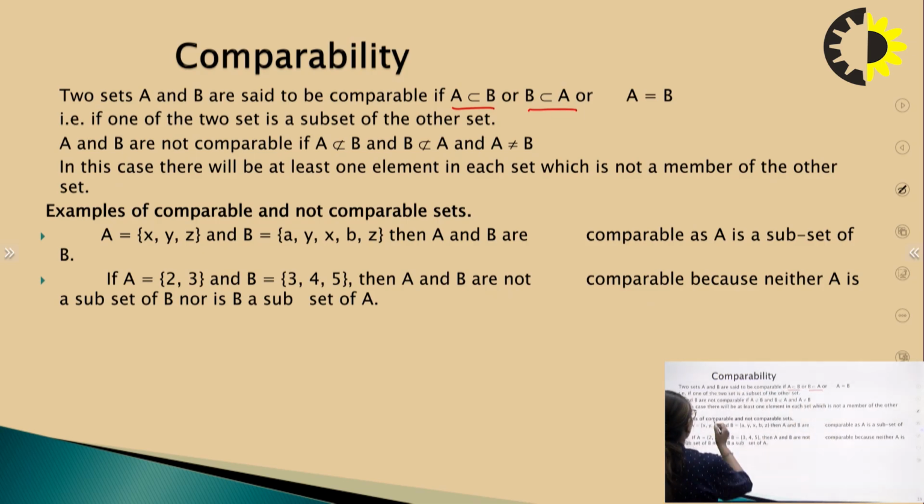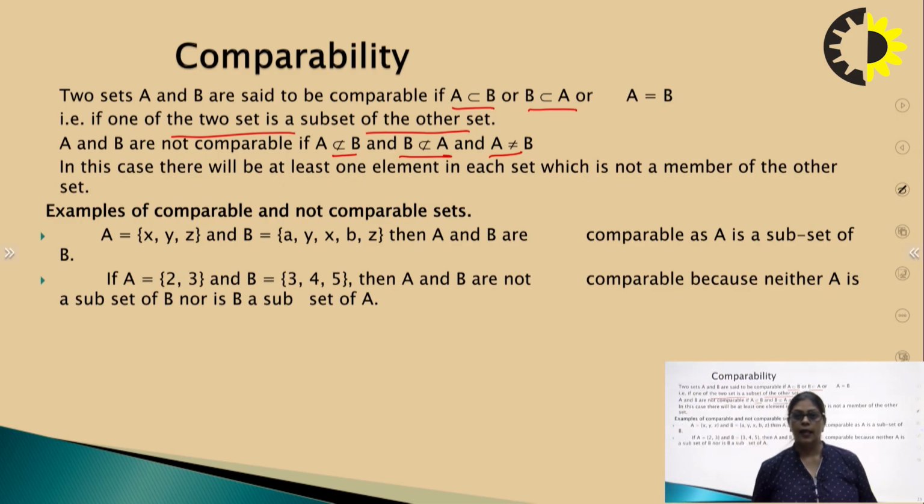That is, if one of the two sets is a subset of the other set. A and B are not comparable if A is not a subset of B, B is also not a subset of A, and A is not equal to B. If they have only one element in common and the other elements of A and B are different, again we cannot compare them or perform operations on them, because the condition is that one has to be a subset, meaning the whole of one set should be contained in the other set.